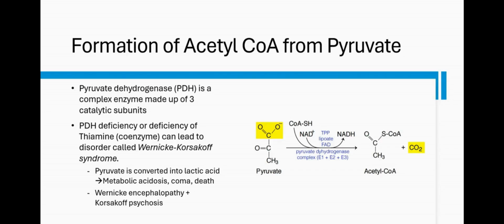So pyruvate dehydrogenase has 3 subunits, 3 catalytic subunits. We already know that enzymes are catalysts. They help to speed up the rate of reaction. But they have catalytic sites, that is where the substrate will bind, or the interactions that have to happen. And pyruvate dehydrogenase is made up of 3 of those subunits. So it's like 3 in 1 that are combined together. And all of them have to be together to make the enzyme work.